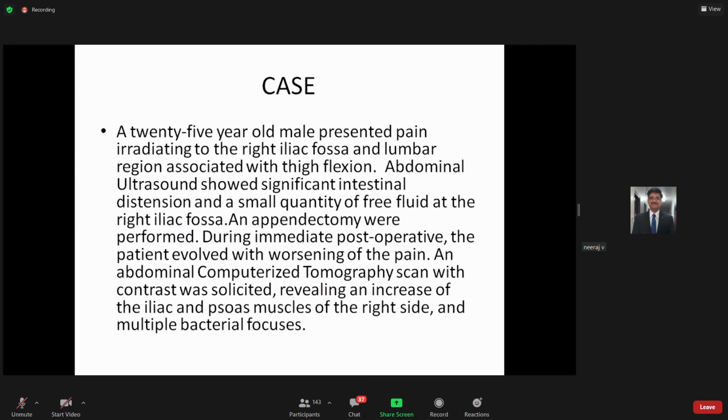Then they did an abdominal CT scan, which is computerized tomography. Contrast was used, revealing an increase in the iliacus and the psoas muscle of the right side. There is basically an enhancement of the iliacus and the psoas muscle of the right side with multiple bacterial foci. So I want you to solve this case.